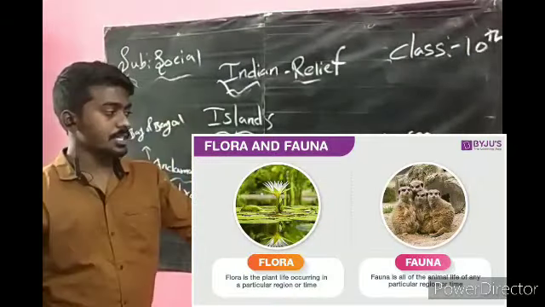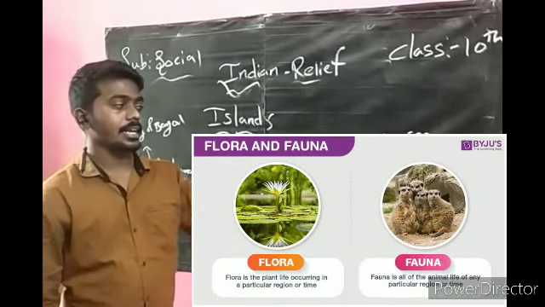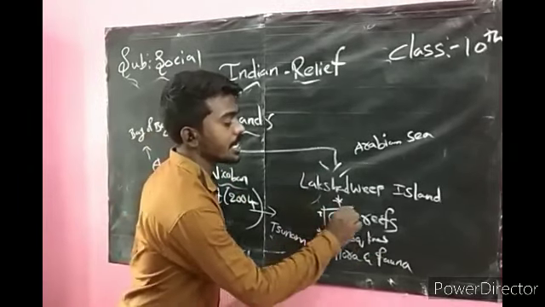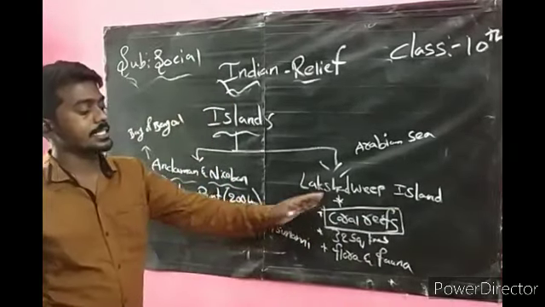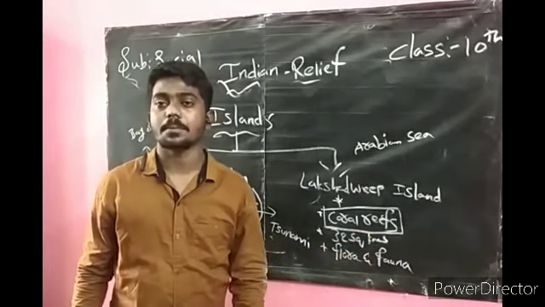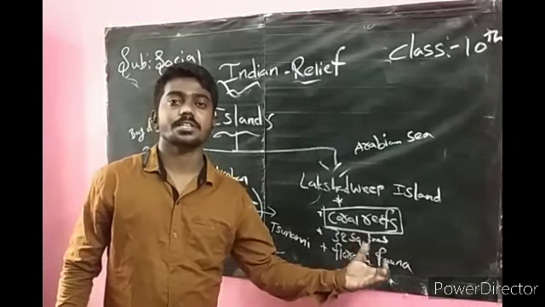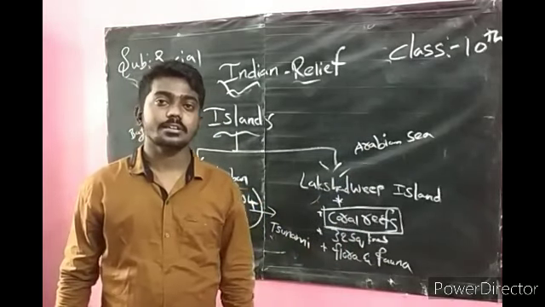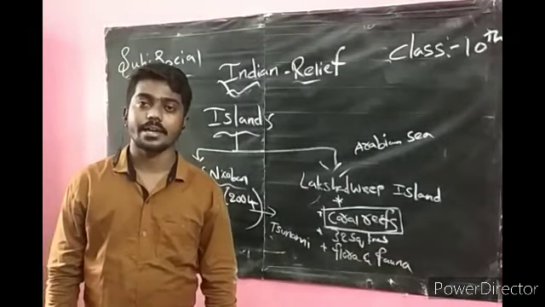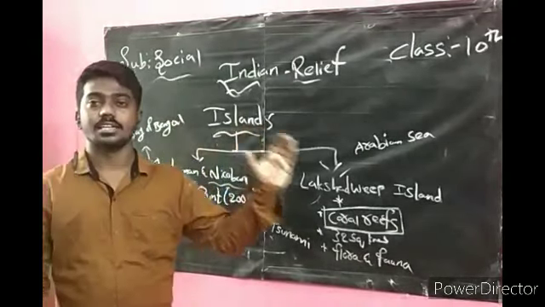This is about the Lakshadweep Islands. Lakshadweep is famous for coral reefs. This is important. Which island is famous for coral reef? Lakshadweep Islands. Which is famous for flora and fauna? Lakshadweep Islands. Lakshadweep Islands are present in the Arabian Sea. Similarly, Nicobar Islands are present in the Bay of Bengal. This is about the lesson.